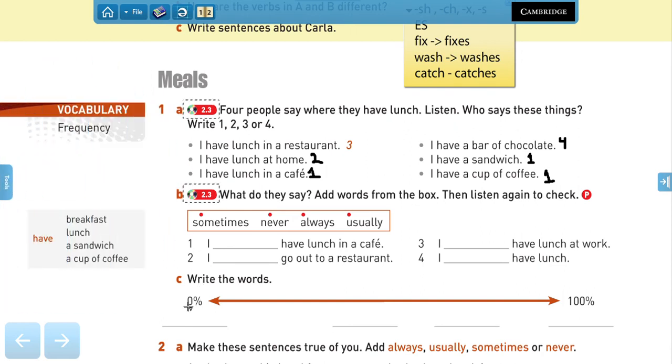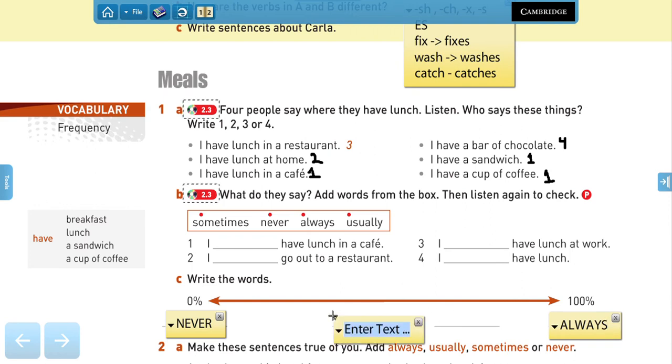When you do something 0% of the time, that means that you never do it. On the contrary, 100% of times means always. And we have 2 in-betweens. We have here sometimes, algunas veces, and usually, usualmente. So most of the time, but not always.